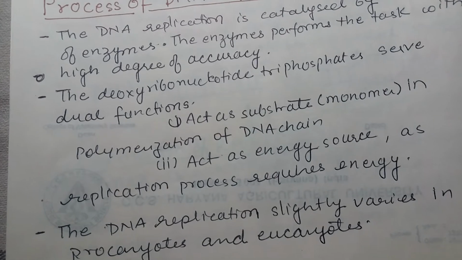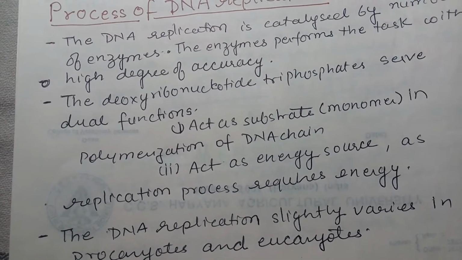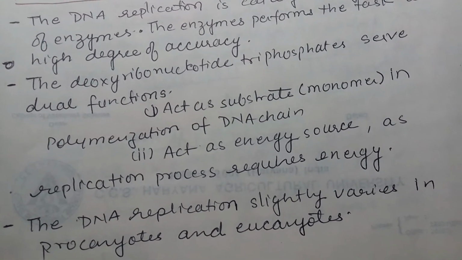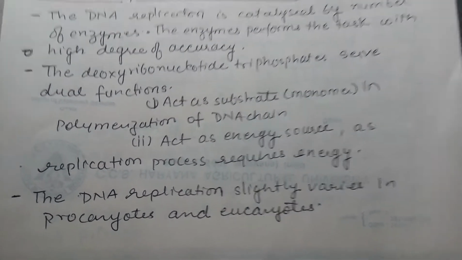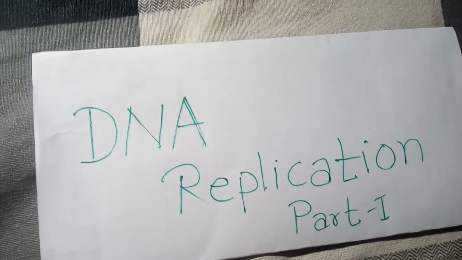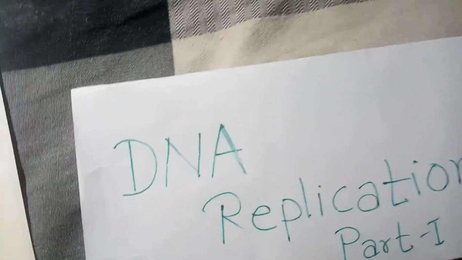The first difference is the difference of the enzyme DNA polymerase. In prokaryotes there are 3 different DNA polymerases, whereas in eukaryotes there is only one DNA polymerase. So first I'll just brief you on the overall process, then we will discuss each step.